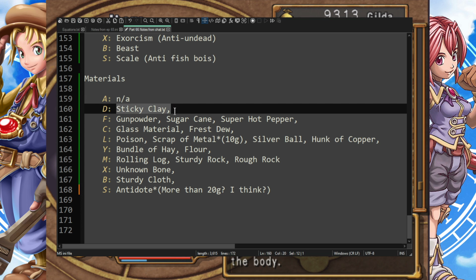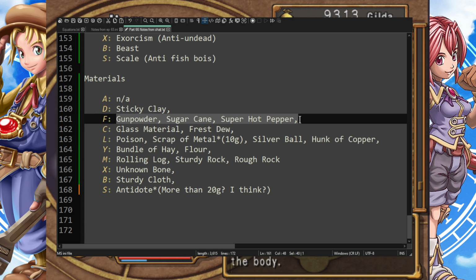But one thing that was surprising, sticky clay, which is again a building material, so only 20 bucks, was our defense boost. So if we need defense boost, we could do that, and that wasn't even included in my calculations. This is just a bonus if for some reason we want extra defense on our stats. So we have sticky clay as an option. Fire, obviously pretty easy to find. We have gunpowder for building materials, and then for cooking materials, we have sugar cane and super hot peppers. Of course, makes perfect sense.